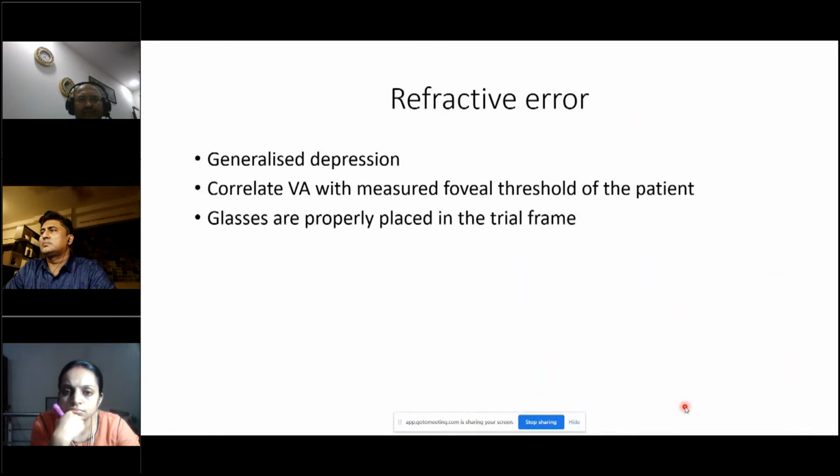Refractive error also will cause generalized depression, so correlate the visual acuity with the measured foveal threshold. If the patient has a vision of 6/6, he should have a foveal threshold of approximately 34, 35, 36, 37, like that. Younger patients will be closer to 40, and older patients will be closer to 32. And if the glasses are not properly placed in the trial frame, then again the refractive error can play a truant role. That's something you have to remember.